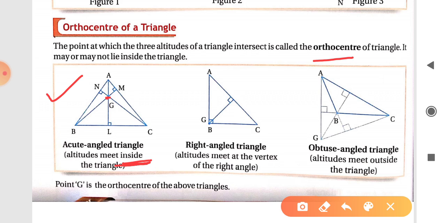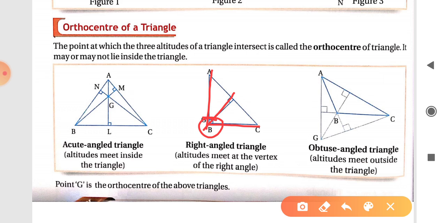In the next figure, it is a right angle triangle, and its orthocenter will lie on the triangle. Here point B is the orthocenter, because AB is the altitude, the second altitude is CB, and the third is this altitude. These are intersecting at point B. So this point is the orthocenter of the triangle, and it lies on the triangle.